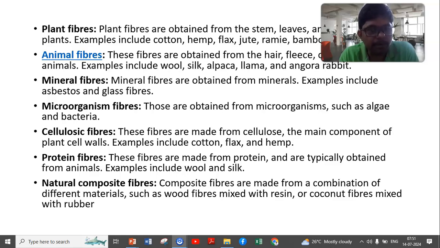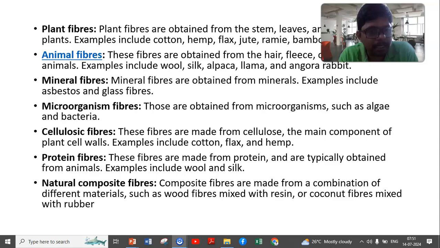If you take an animal fiber, these fibers are obtained from the hair, fleece, or silk of various animals. Some of the examples are wool, silk, alpaca, llama, and angora rabbit.